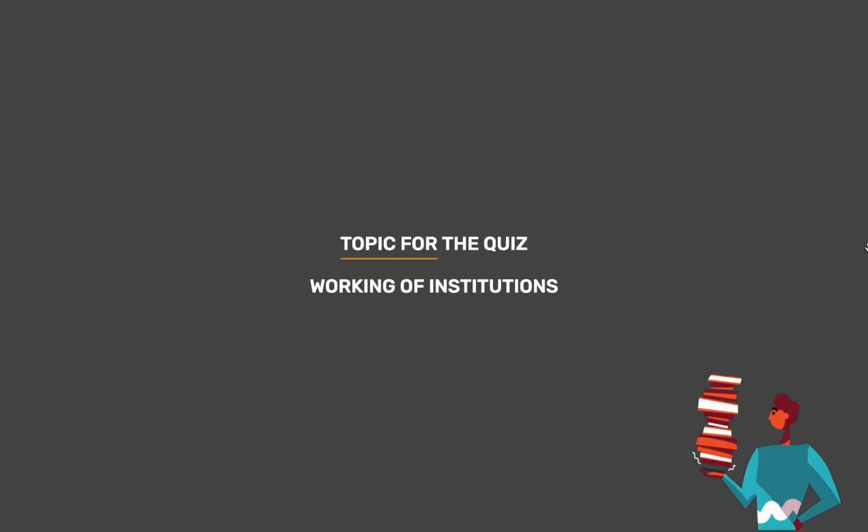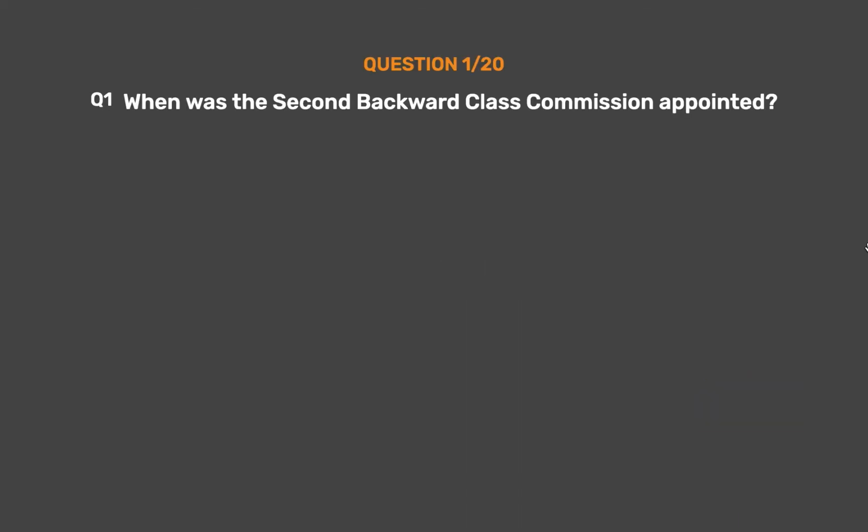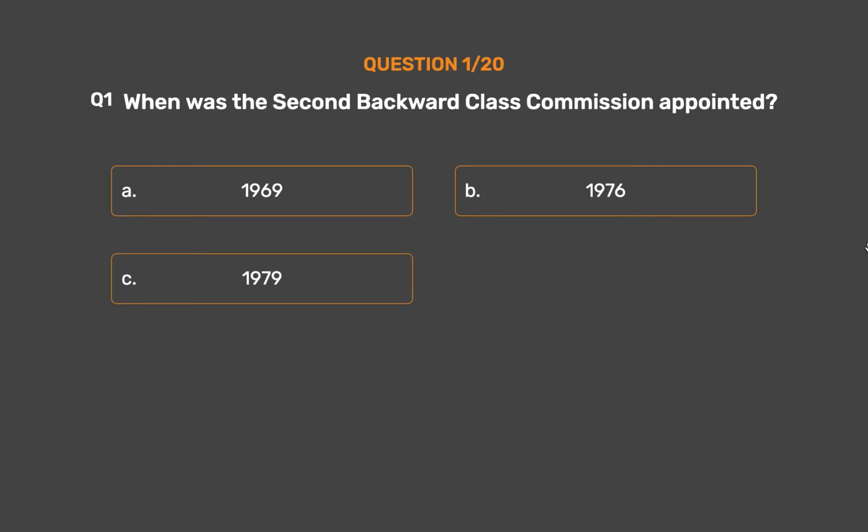Topic for today's quiz is Working of Institutions. Question number 1. When was the second backward class commission appointed? Option A. 1969. Option B. 1976. Option C. 1979. Option D. 1989.